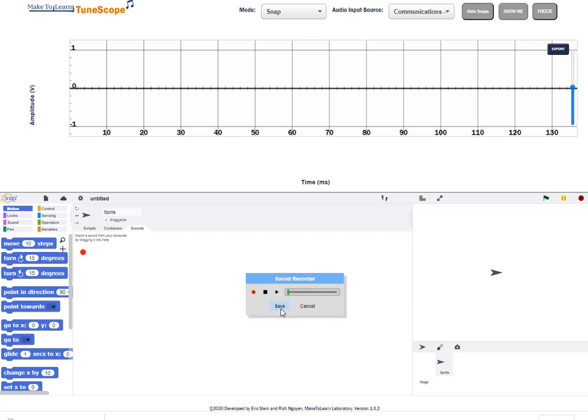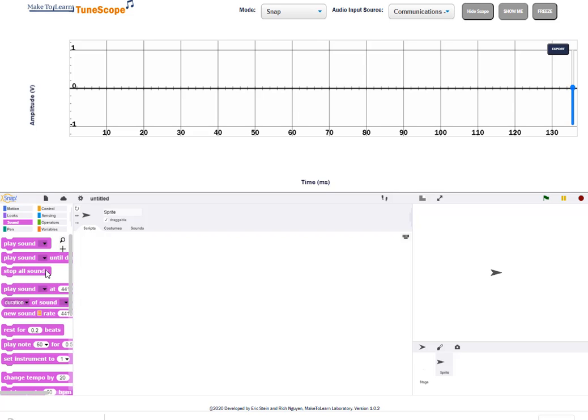2, 3. You can create a sound and then rename it, and there you go. 1, 2, 3, and then go back over to Scripts, go to Sound, and use the Play Sound command. Now 1, 2, 3.